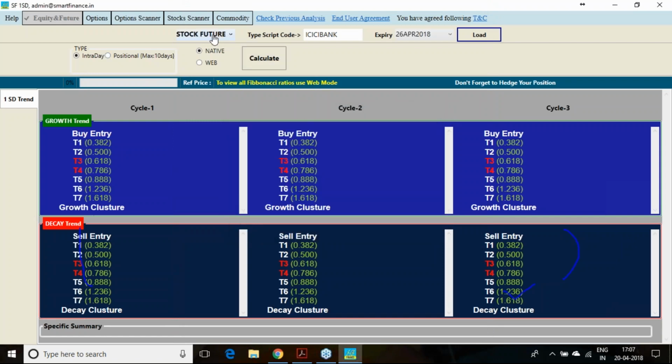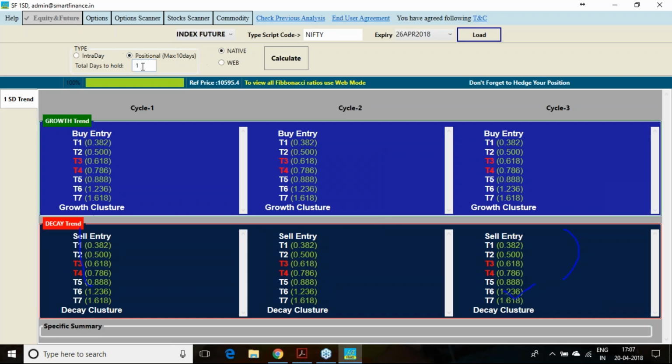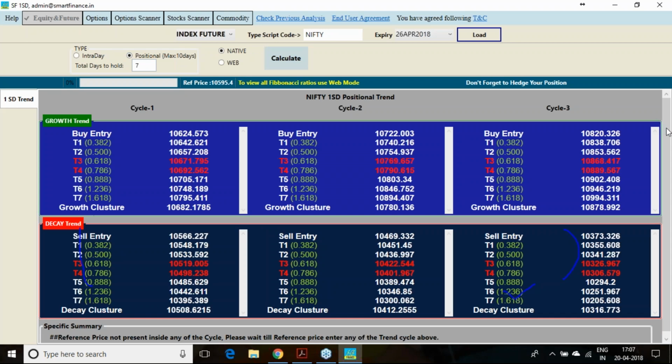And you will also get two more cycles to trade. Why the second and third cycles are important, I am going to tell you. Suppose you are going for Nifty 7 days. The report that I have shown you is the first cycle report. Only the first cycle report I have shown you.